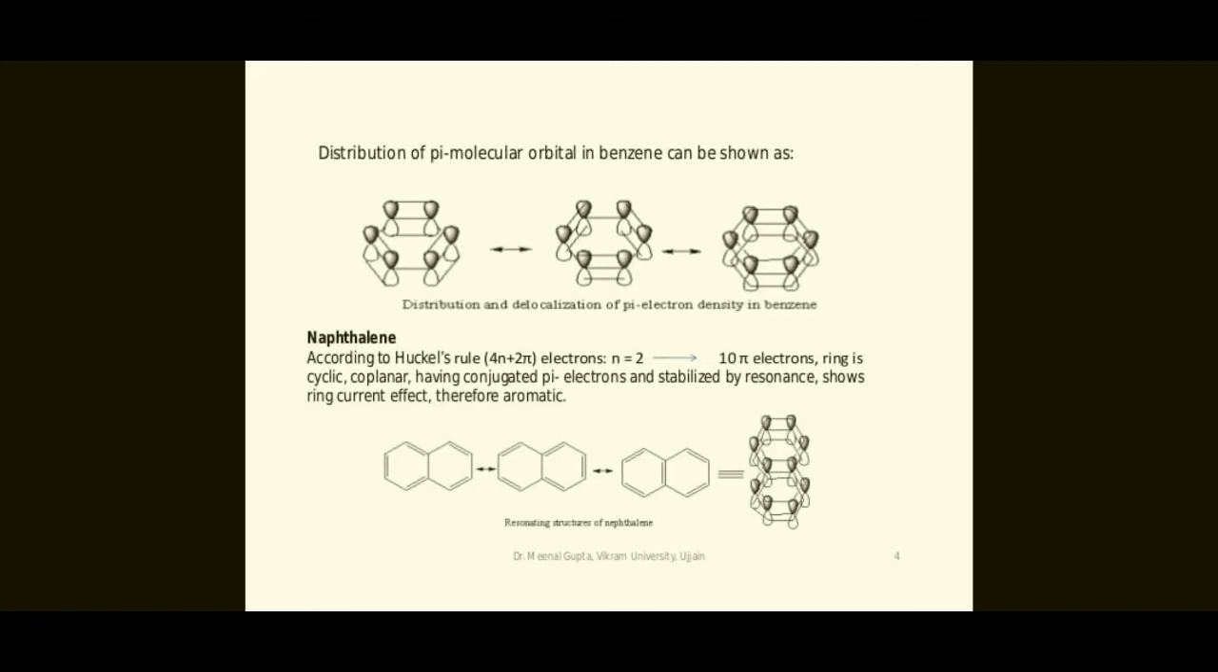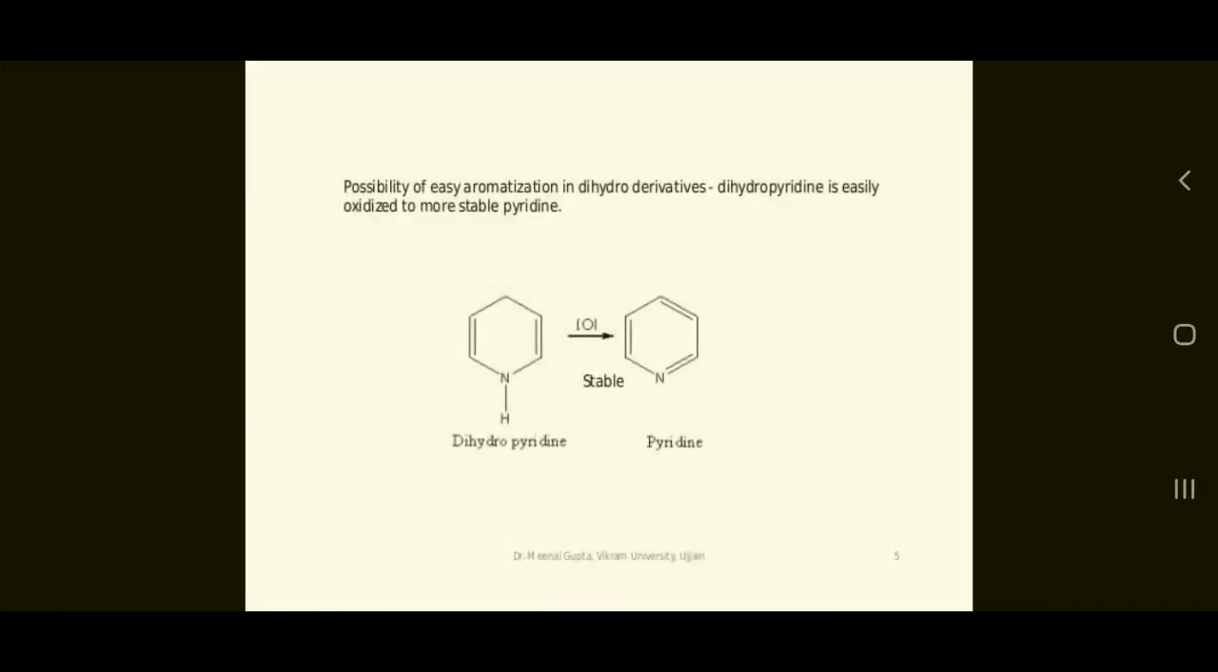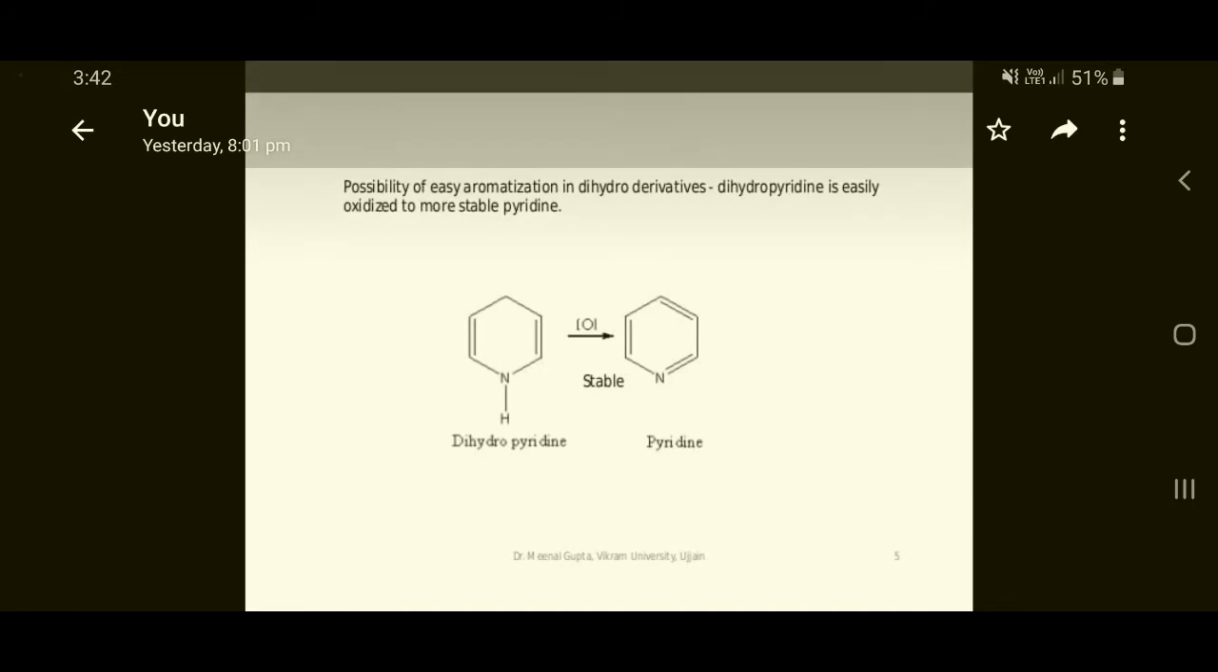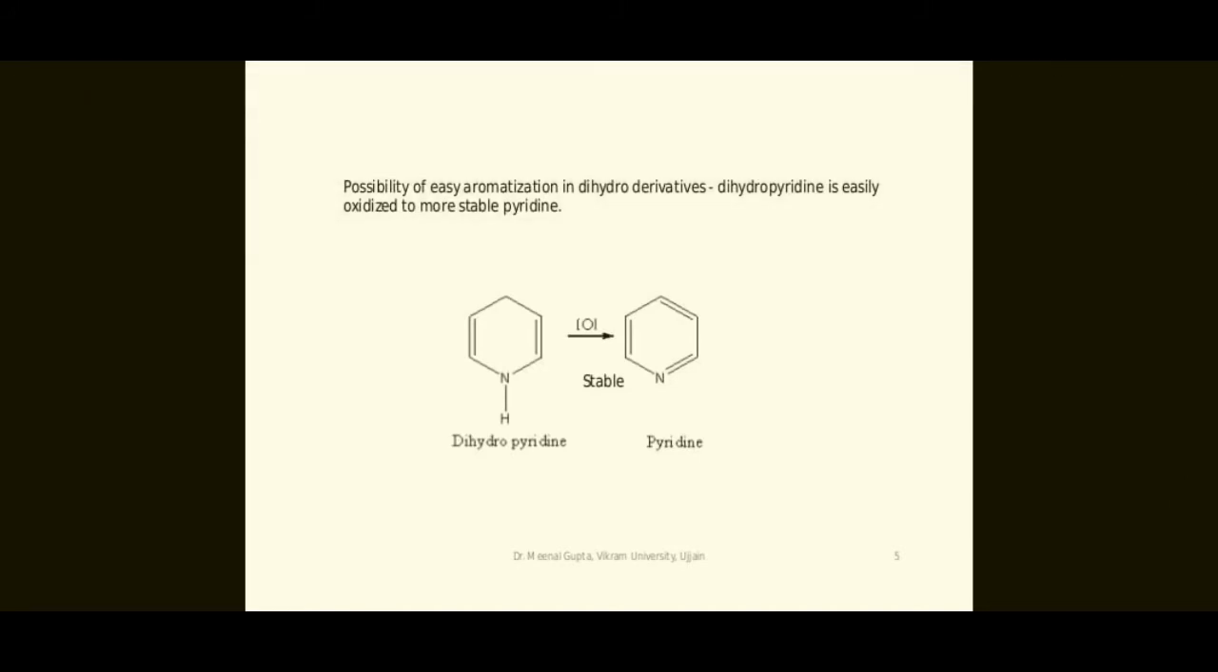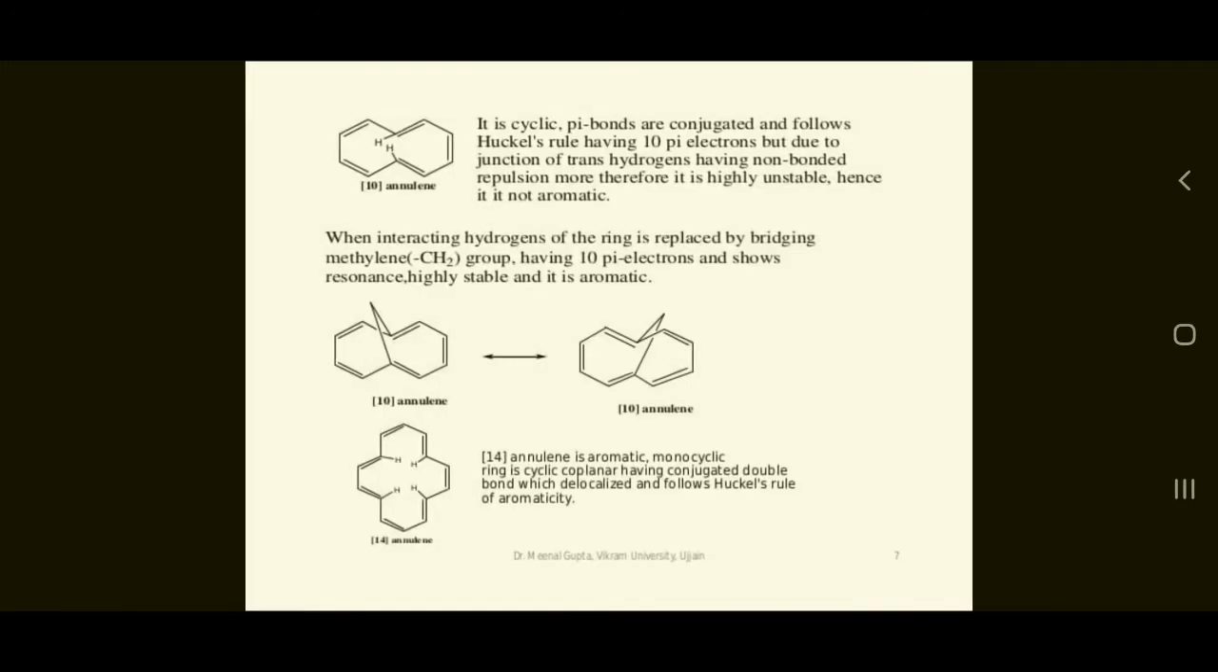Okay students, the resonating structures of naphthalene are represented in the slides. The possibility of aromatization is that dihydro derivatives, such as dihydropyridine, are easily oxidized to the more stable pyridines. So dihydropyridine converts to pyridine.